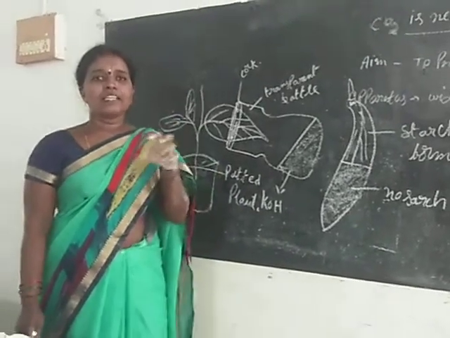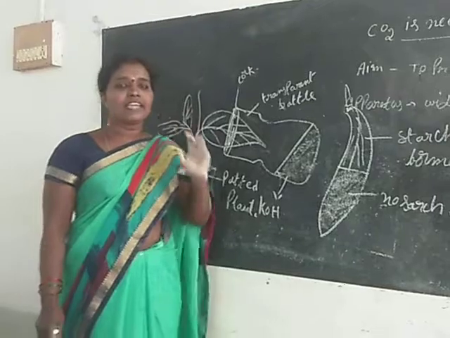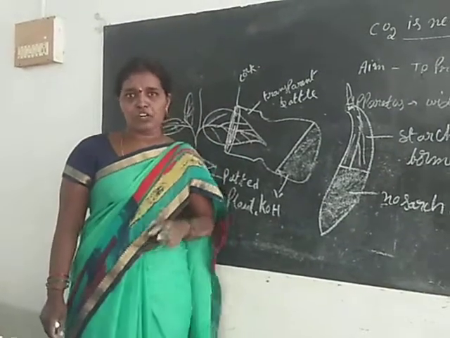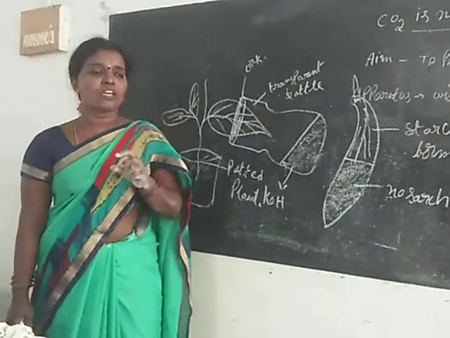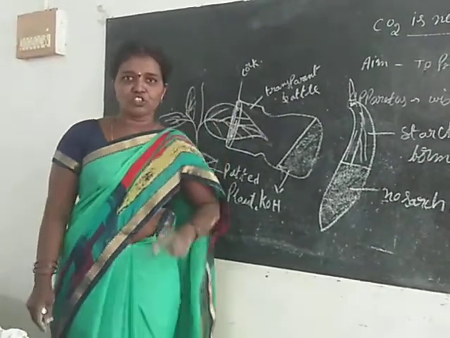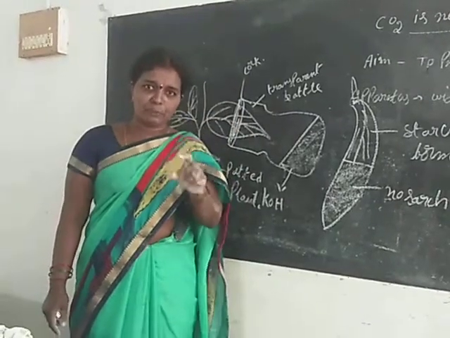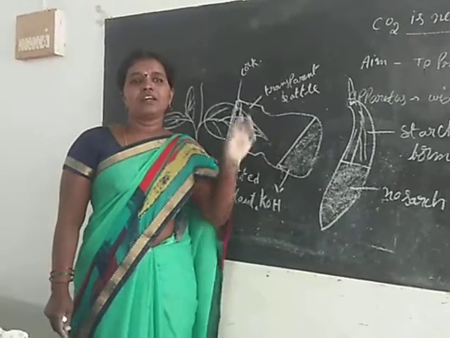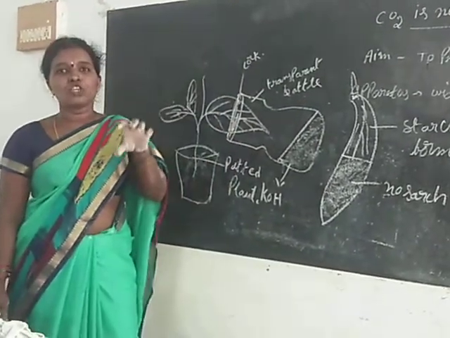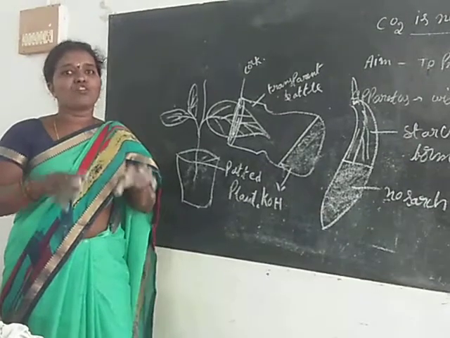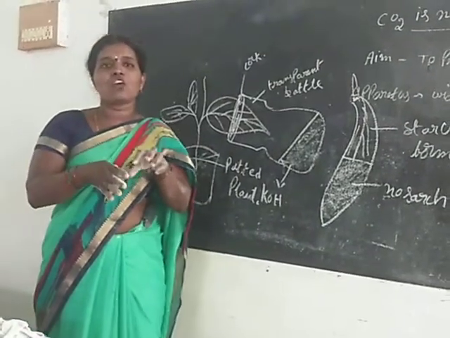Take the destarched plant and take a wide mouth transparent bottle. In the bottle, potassium hydroxide solution or potassium hydroxide pellets are added. The potassium hydroxide solution absorbs the carbon dioxide.